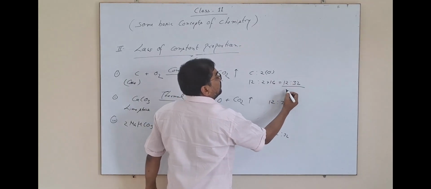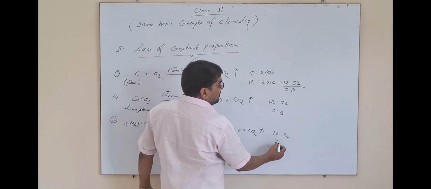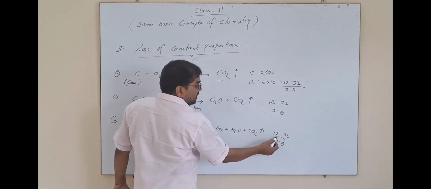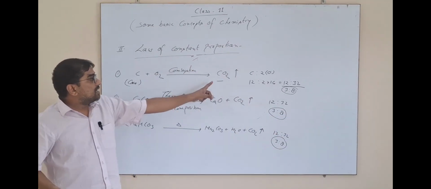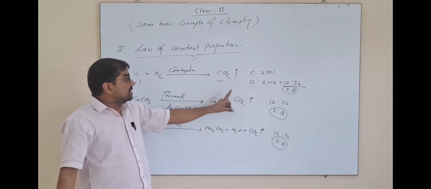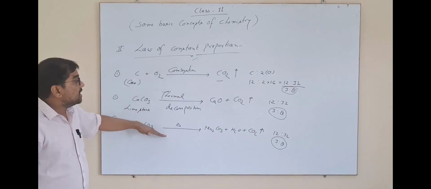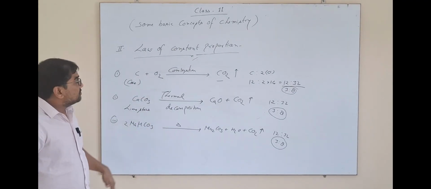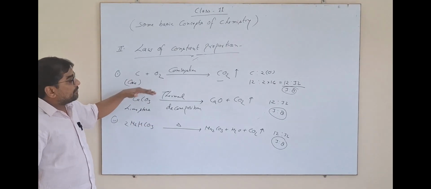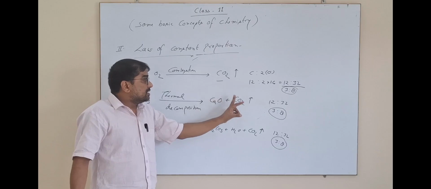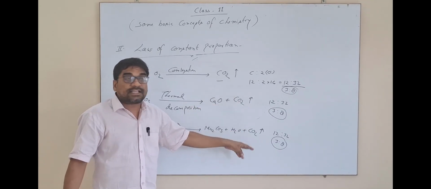In simple form we can note it down as 3 ratio 8, 3 ratio 8 and 3 ratio 8. So when carbon and oxygen combine by mass of 3:8, carbon dioxide will be formed. Its chemical composition will never depend on the type of the source from where it is obtained. If a compound is obtained from different sources under different chemical reactions, its chemical composition will never change. It will be the same.